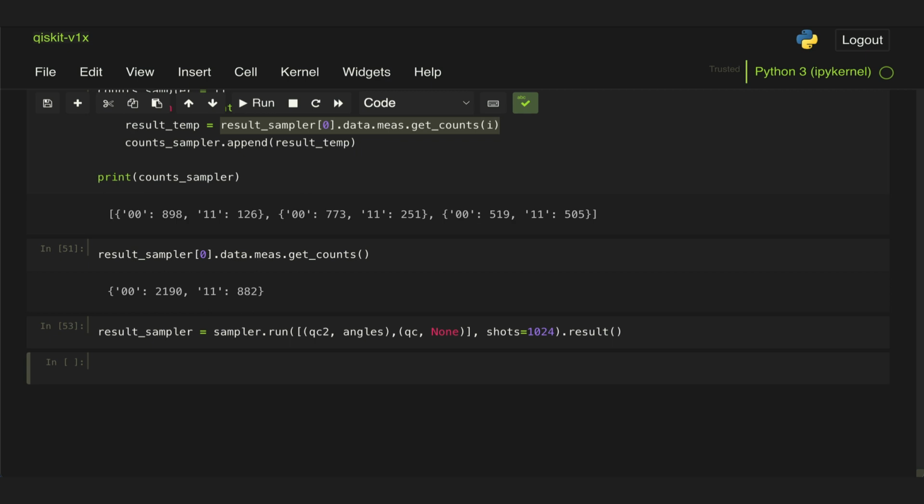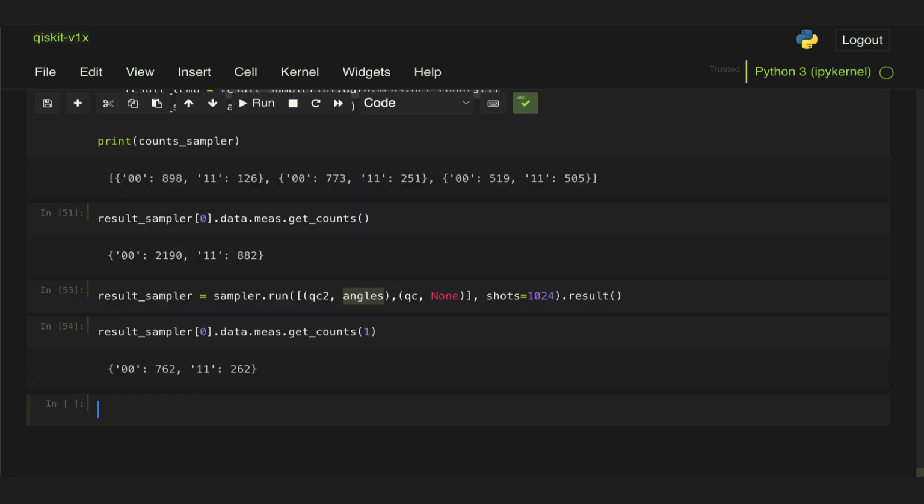And in a similar way, we would extract the results for the first pub by indexing the 0th result here. And again, doing .data, the name of the classical register that has our results, .get_counts. And here, since we have 3 different angles, we pass the number for the circuit that we want the result for. So this will be for the first element in that list or the second circuit, right?